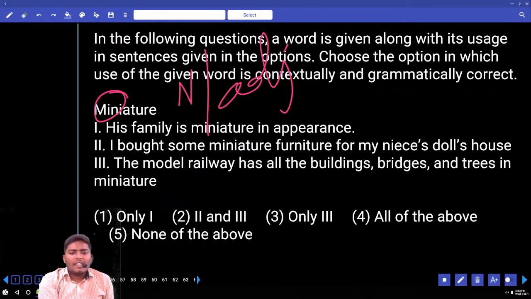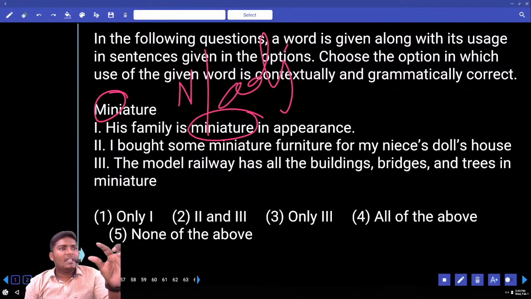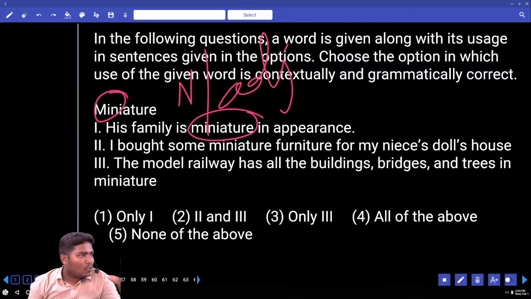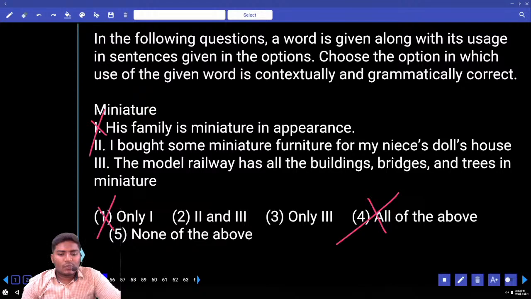Now, his family is miniature in appearance. We are speaking about the size of the family, like joint family, small family. Now can we use the word miniature to express that? His family is miniature in appearance means to look, his family is miniature. That means it is very small, little like objects. Can we use that meaning? No. Eliminate 1. So you can eliminate the first option. You can also eliminate the fourth option. Now your answer is 2, 3 or only 3.